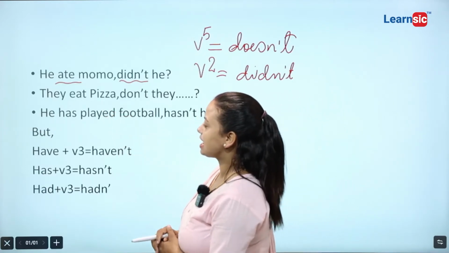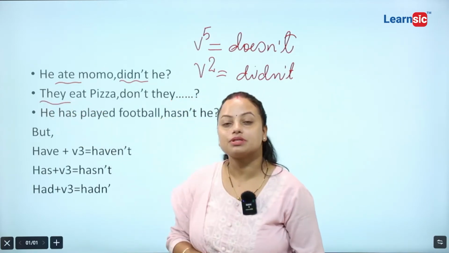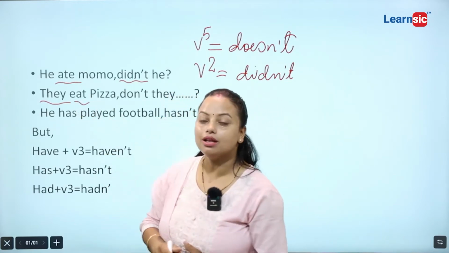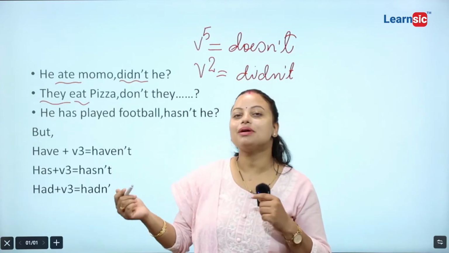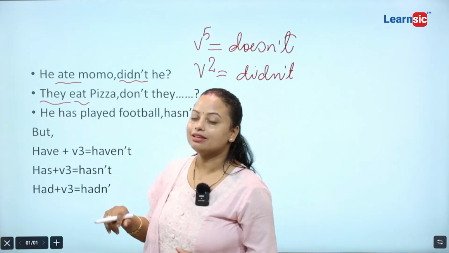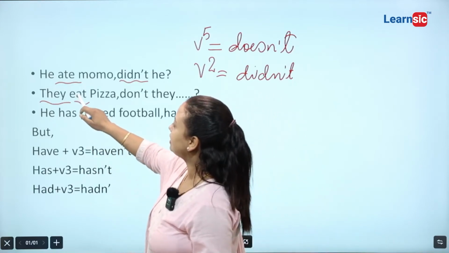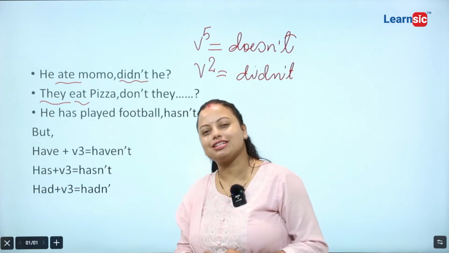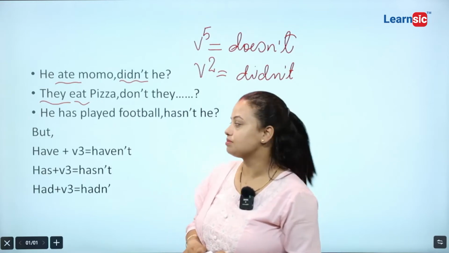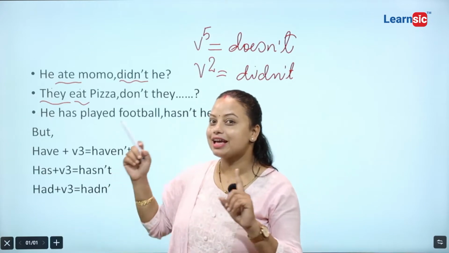They eat pizza. They. Yesterday I have taught you that if the subject is plural, then obviously the verb will be plural form, because there will be agreement of plural verbs and plural subject. So, they indicate several people. That's why it is a plural subject. That's why it is a plural form of eat, the root verb of eat. That's why plural subject, plural verb. Okay, I was just reminding yesterday's portion here,